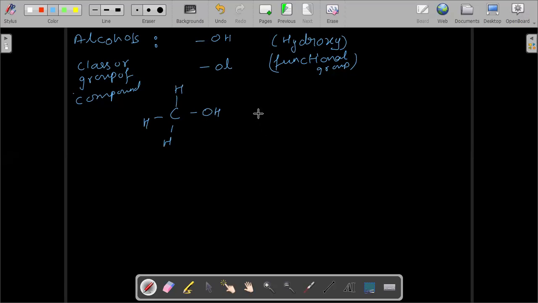So we write methane, drop the terminal E and write OL. So its name is methanol. Its molecular formula is CH3OH, which can also be written as CH4O. That is also correct.